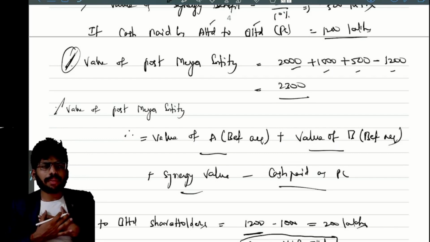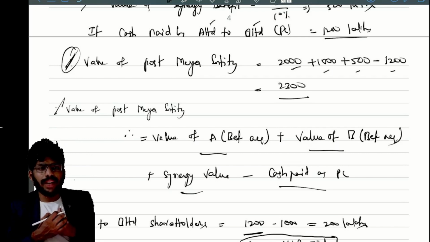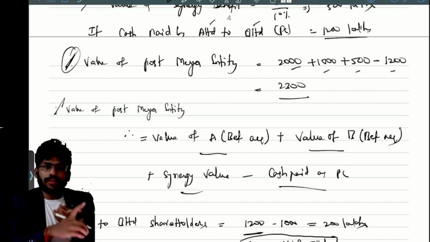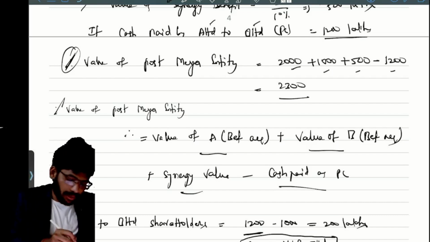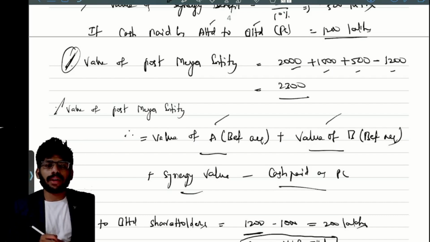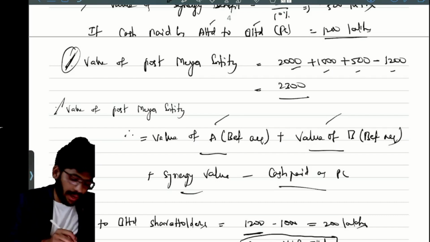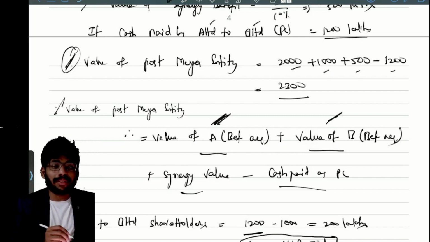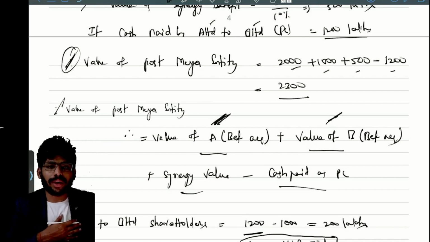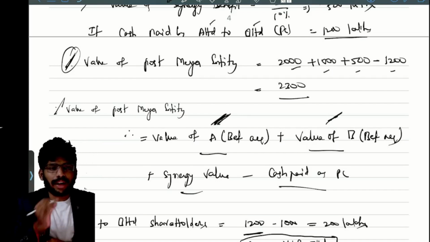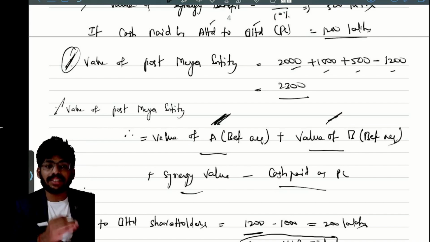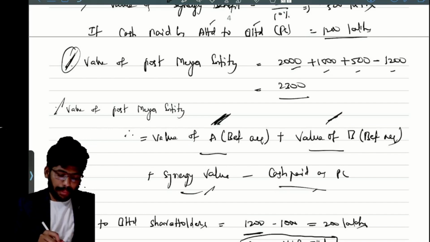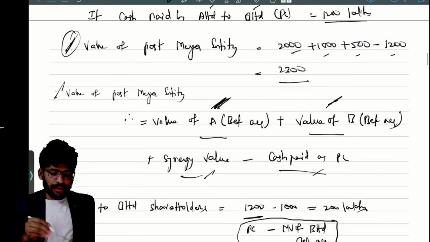After merger, we need to add the previous value of both the companies. Company A is acquiring company B, right? So our value plus this company's value plus synergy, the extra benefit, will be added. That is also a benefit to value, the value of the entity after merging. So synergy value minus cash paid. We got this answer.